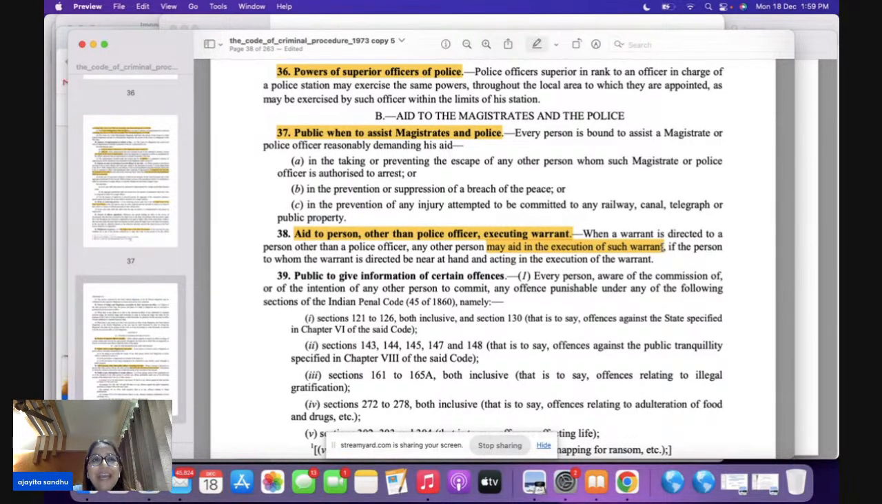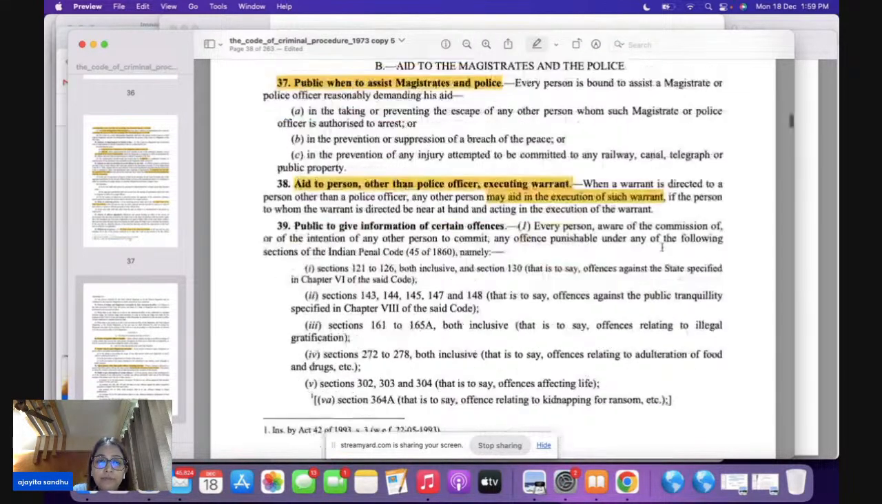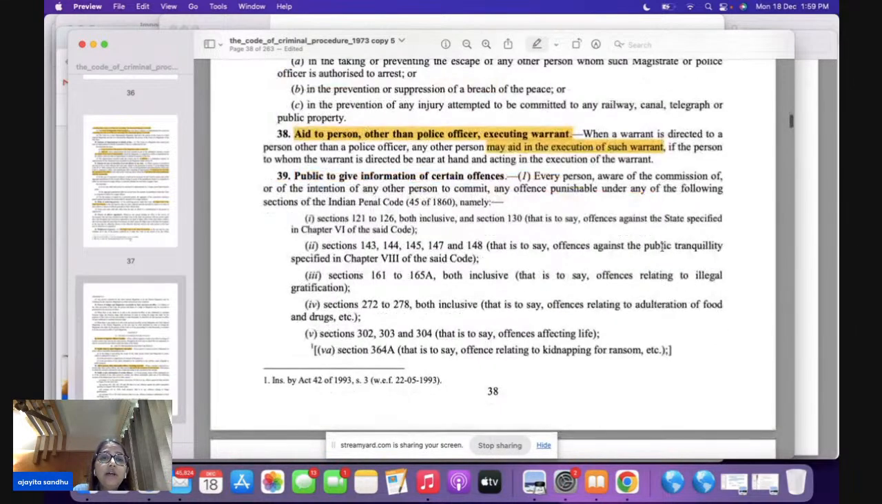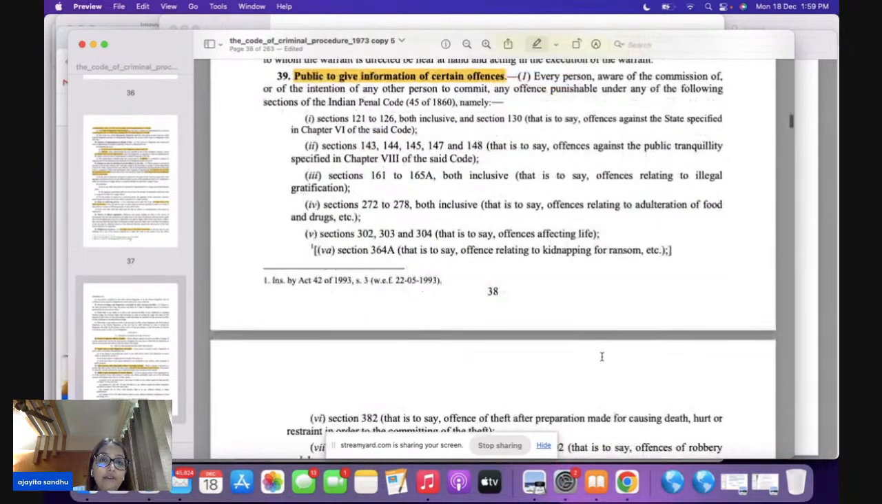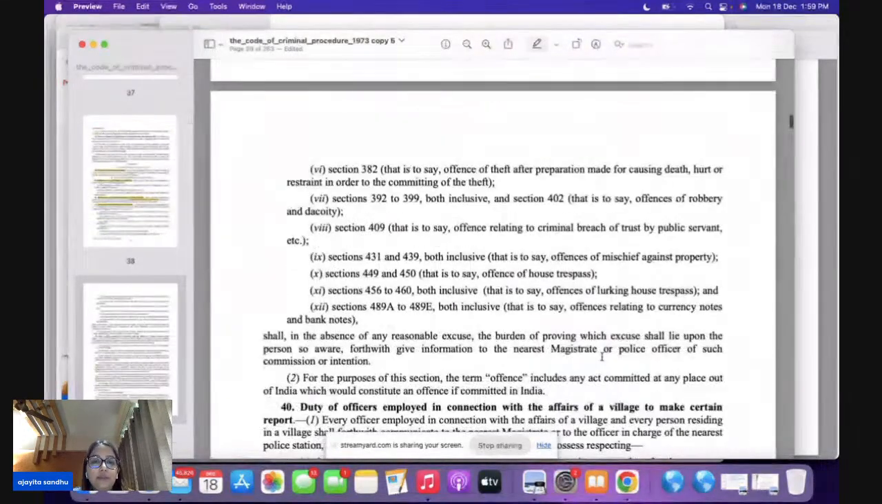You have to aid any other person. Section 39, beta, requires a quick reading from all of you. Here we are talking about when the public is required to give information about certain offenses. If any person has the intention to commit these offenses, you can and you should inform the police, and this is a specific section.